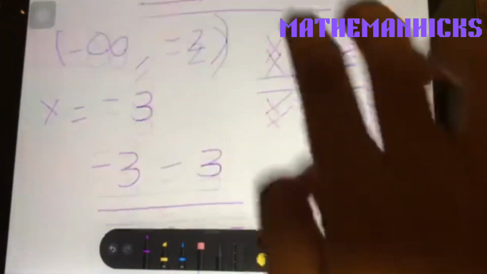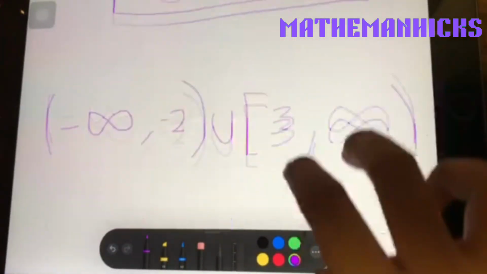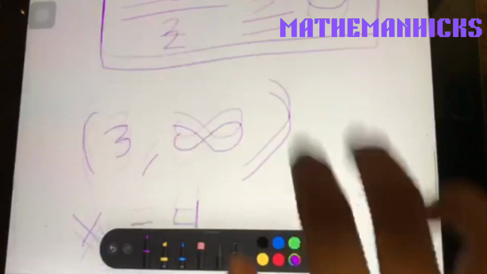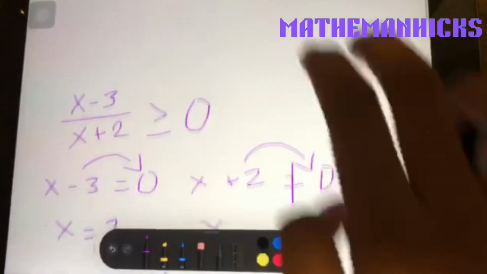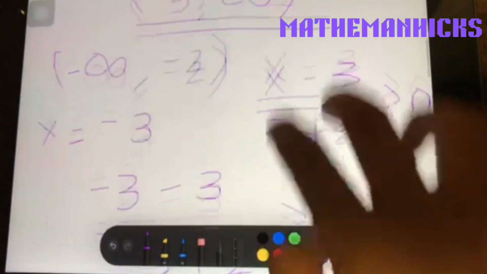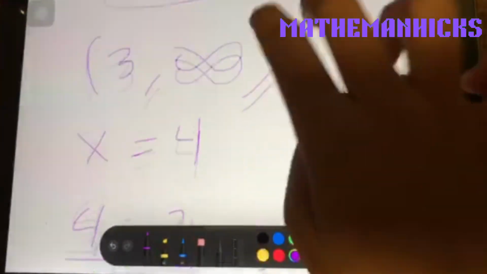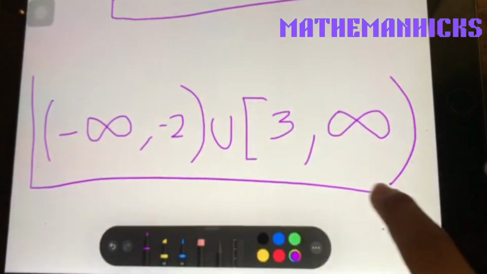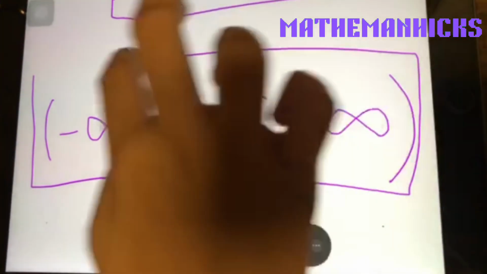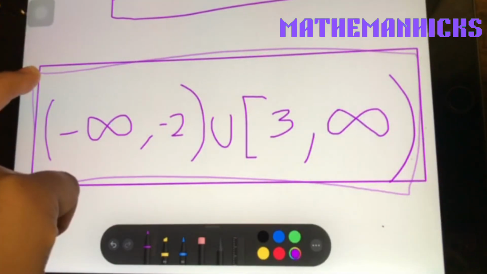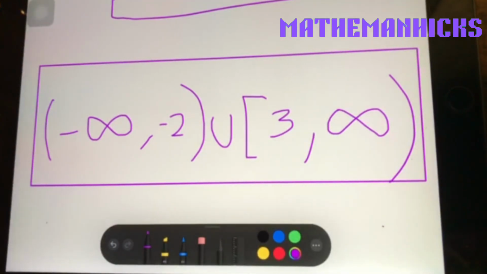And as you can see, we use a bracket here because it uses a closed circle. So once again, the final answer is negative infinity and negative 2, union positive 3 and positive infinity.